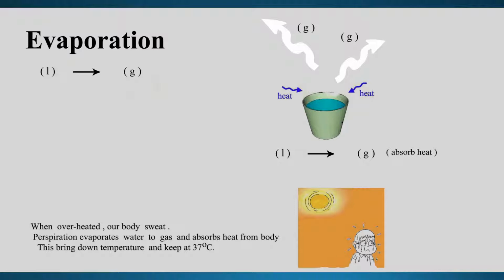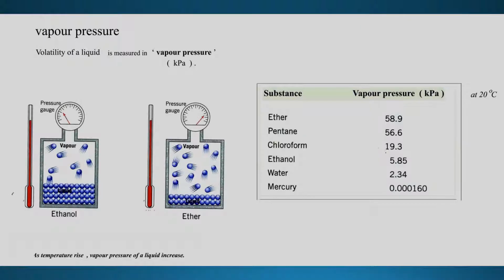So now let's look more at evaporation. Liquid turns into gas. Scientists have to find a way to measure liquid turning into gas. And all substances, when they turn from liquid into gas, are different. Don't expect they are all the same. So scientists try to make a measurement, and this measurement is called vapor pressure, in kPa.